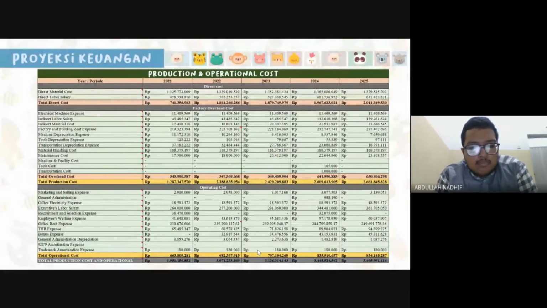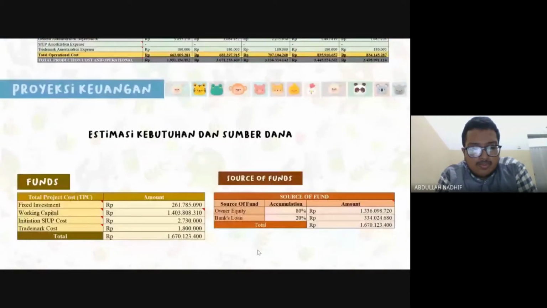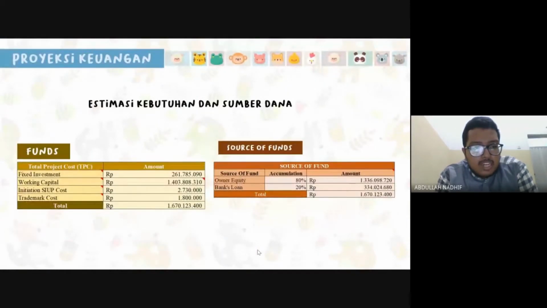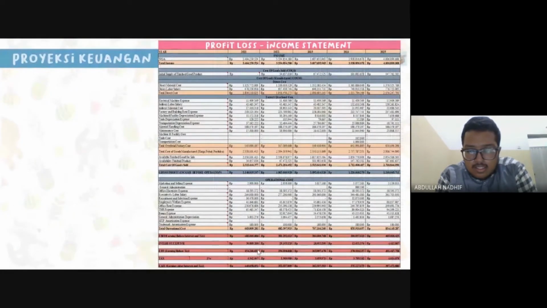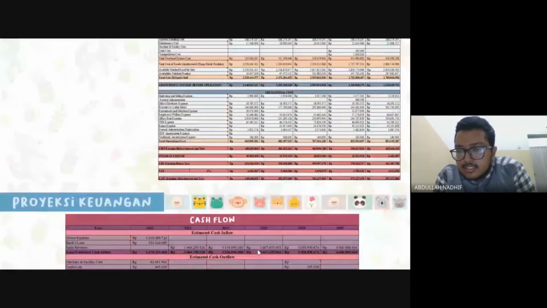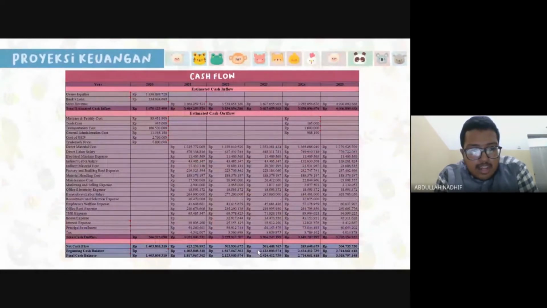After that, we calculate production and operational costs for 5 years, include total direct costs, total overhead costs, total production costs, and total operational costs. After we finish the step before, we can know the total project cost and can calculate source of funds. We have two sources of funds. They are owner equity and bank's loan. This is our profit loss or income statement. Next, we create the cash flow to know the final cash balance.